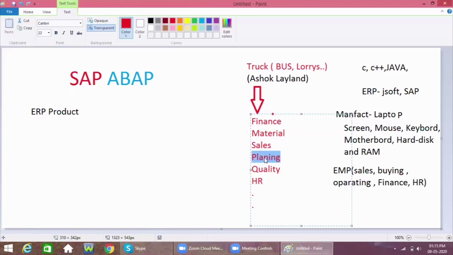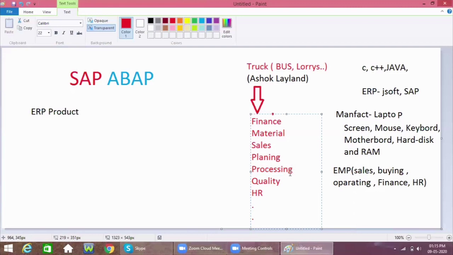After this planning, they use a processing process. This processing is nothing but making the particular product. While doing this processing, they decide how many employees are required, and on which basis, like some people will work night shifts and some will work day shifts. They will plan accordingly, and the processing will be done.